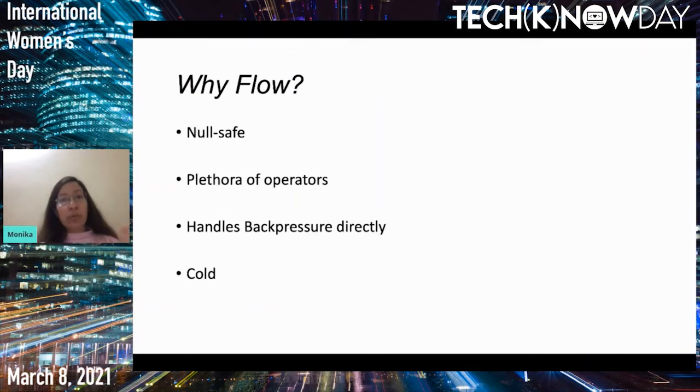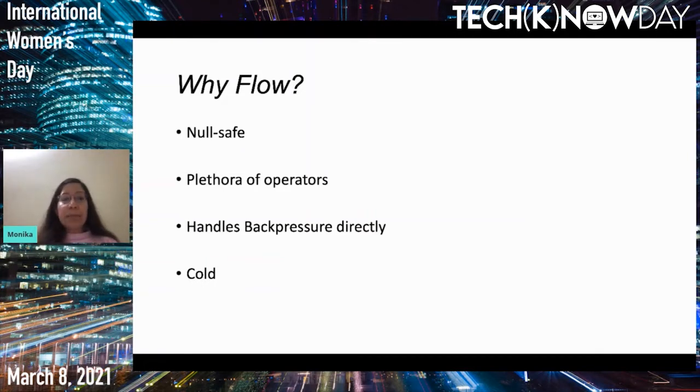For those who have worked in Rx, you might remember that in RxJava 1 we had Observable to handle back pressure, and in RxJava 2 we had Flowable to handle back pressure. But Flow handles it automatically. Flow is cold, meaning Flow will emit only when there is a subscriber to consume the value. It will only generate the value when there is some subscriber. If there is no subscriber to it, it won't emit the value.